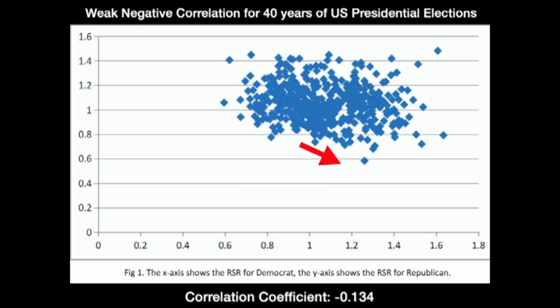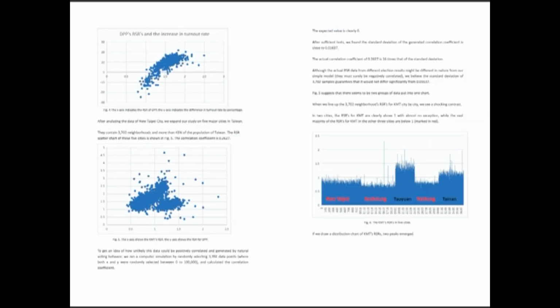So we see here in this graph showing the last 40 years of US presidential elections that we have a correlation coefficient of -0.134, which is a very weak negative correlation between the two major political parties. Okay, on the next two pages, we see three more graphs. The first one shows the DPP support rate increasing in a very positive fashion with the turnout rate.